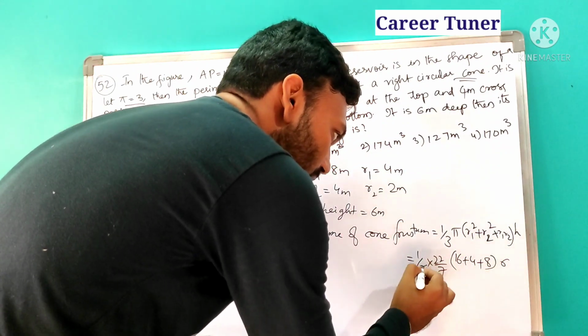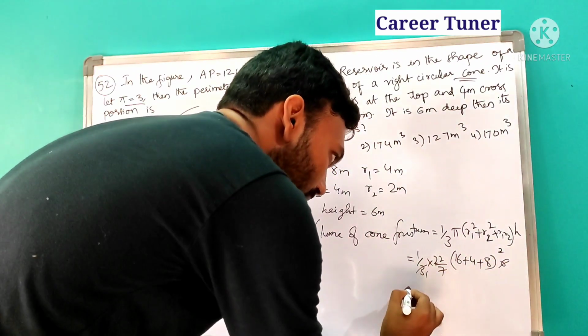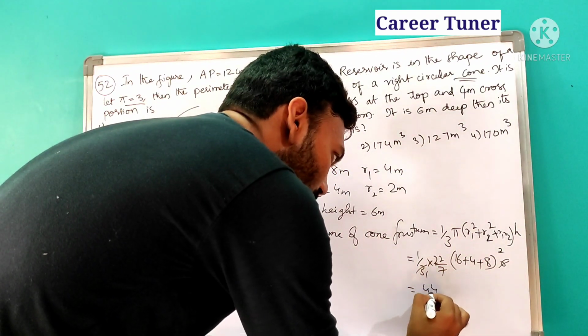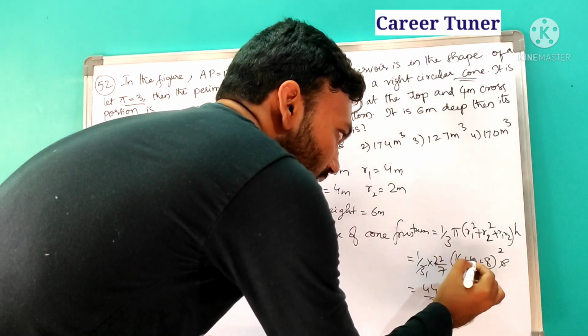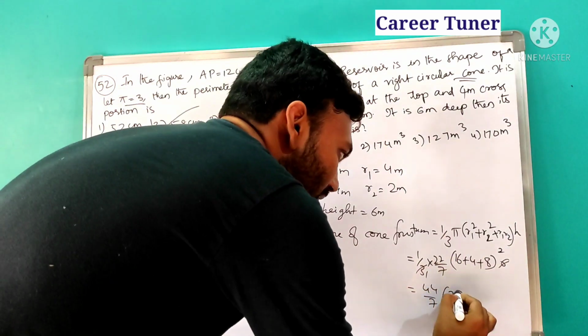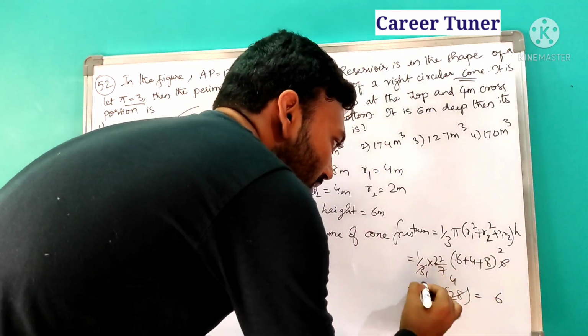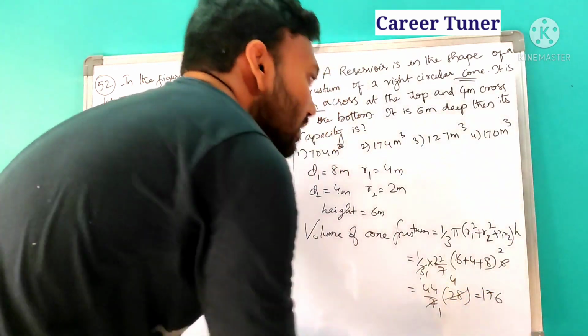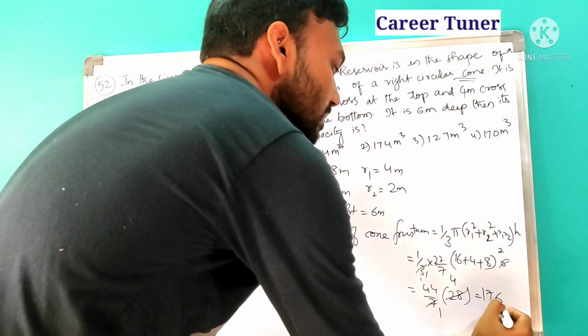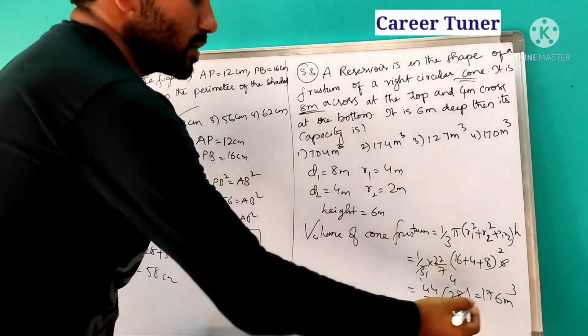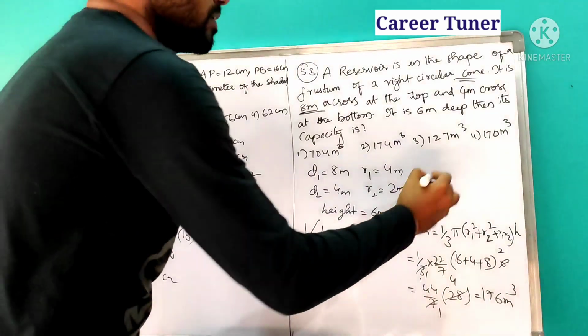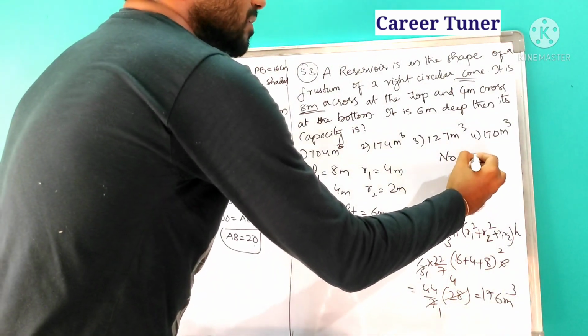6. So 3 ones are 3, will go for 2 times. So it is nothing but 44 by 7 into 16 plus 4, 20, 28. 7 ones are 7, 4 fours are 16, plus 16 is 176. So it is how much? 176 meters cube. Within the available options also we don't have 176. So no option is tallied.